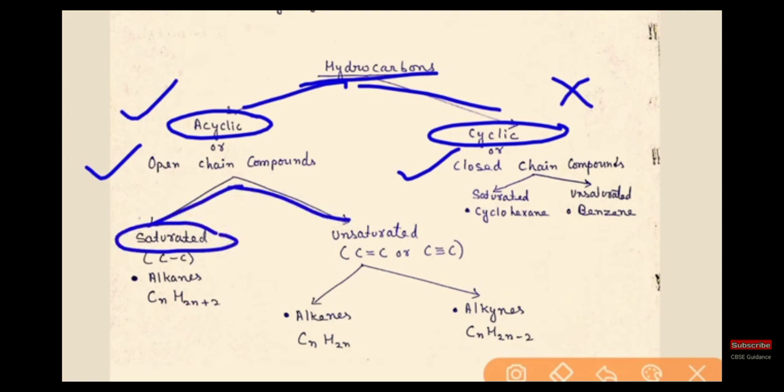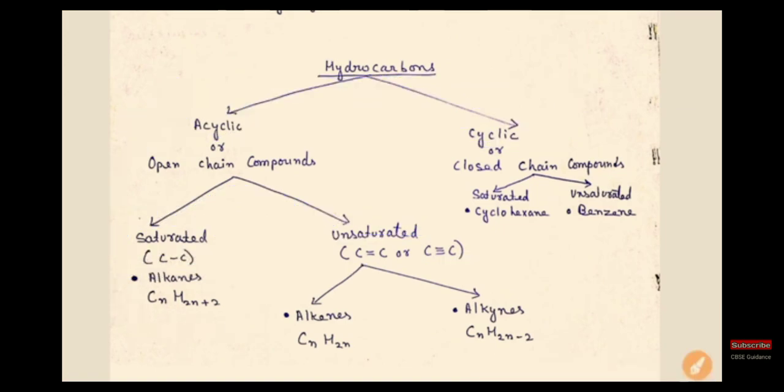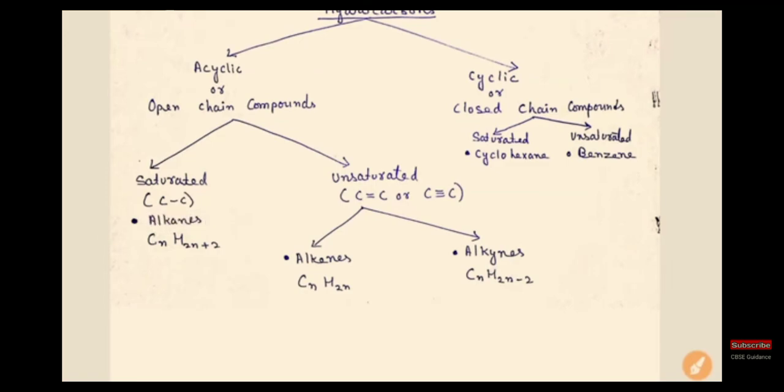Again, acyclic is divided into saturated and unsaturated. Saturated means having carbon and carbon with single bonding, that is also called alkanes. And unsaturated means they have double and triple bonds between the carbons. Again they are divided into two, alkenes and alkynes.